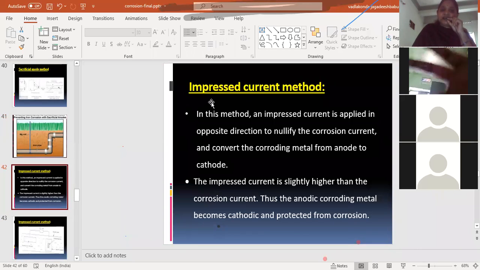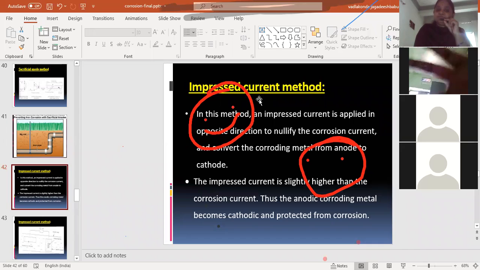The other method is the impressed current cathodic method. In this method, corrosion is one type of chemical reaction where current is flowing between the cathode and anode. So here, by any method, maybe by using a battery or some other source, if we are able to